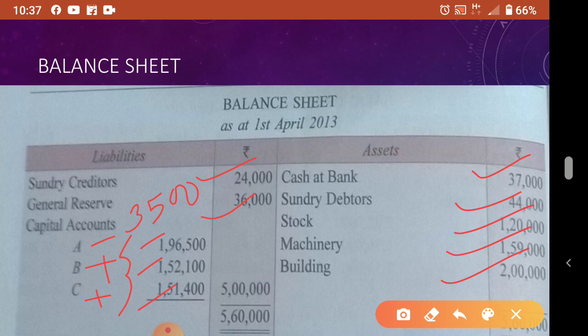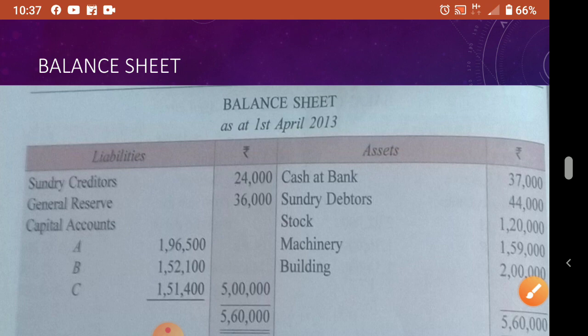But in this question no other capital adjustment related items are there, only one single journal entry. In some other cases, if they want to distribute, that will also come, and in those cases, of course, it is better you prepare the capital account and see the final balance. So according to the situation you have to do.